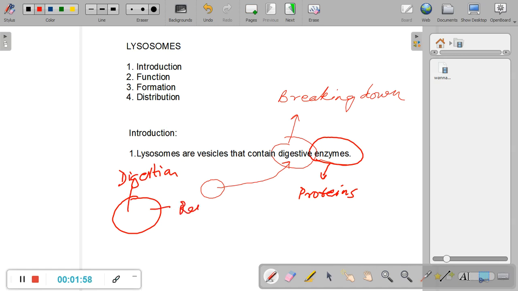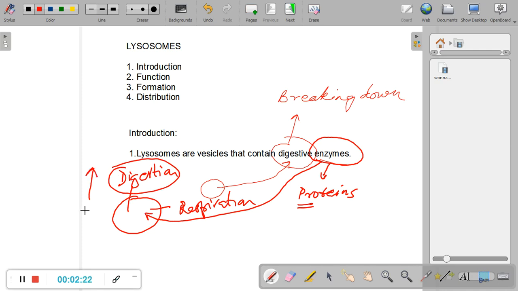Another process is respiration. So there are many such processes taking place inside cells, but the speed of those processes is not very fast under normal circumstances. But if these special proteins called enzymes are present inside cells, the speed of these processes increases not thousands but millions of times.